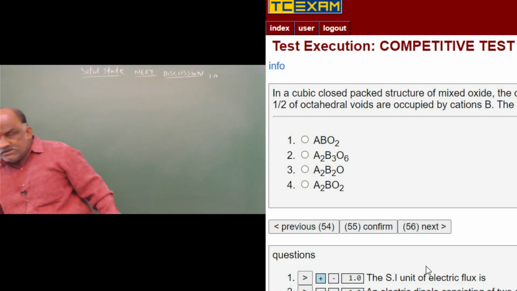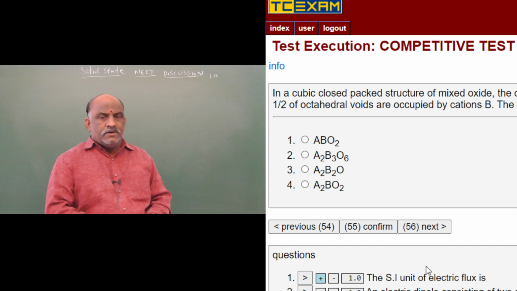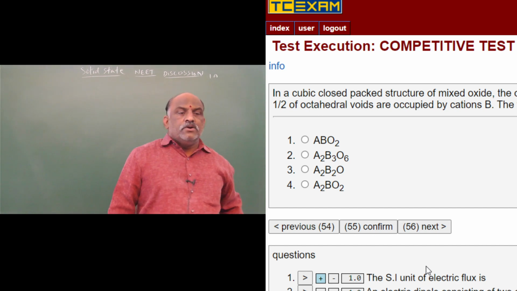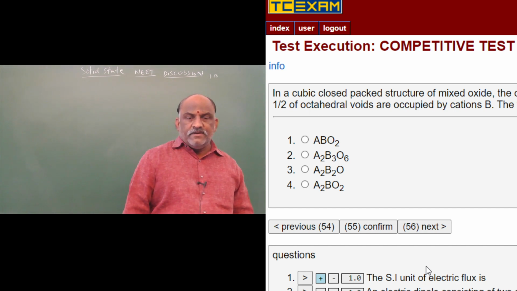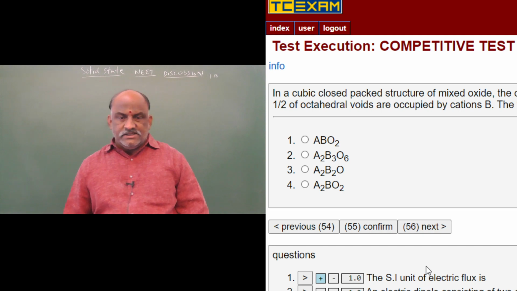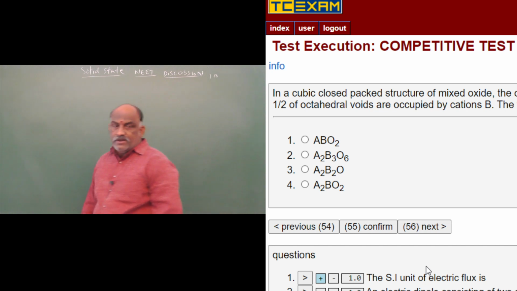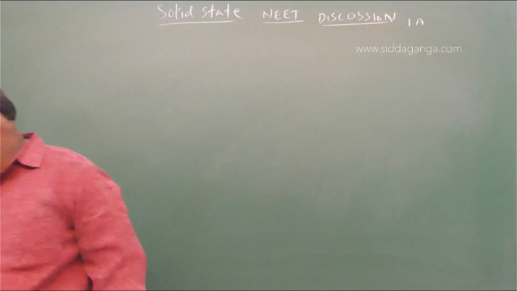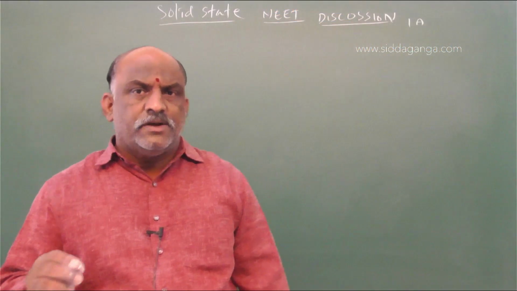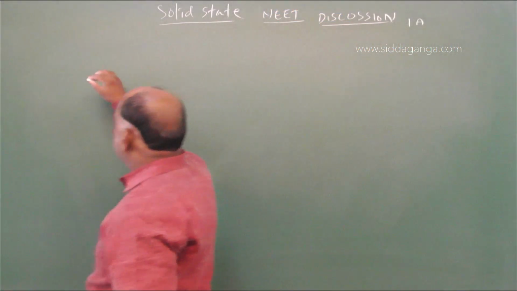A little bit of time it takes. In a cubic close packed structure of mixed oxide, the oxide ions are CCP. 1 by 6 of tetrahedral voids are occupied by A. 1 by 2 of octahedral voids are occupied by B. The formula of the oxide. It takes nearly some time. So 55.